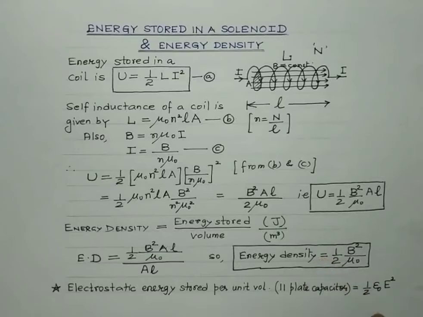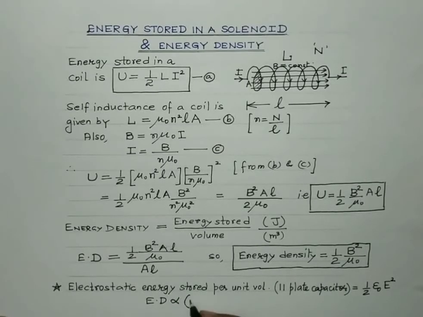Now observe the similarity between these two. This is the energy density in the case of a coil, and this is the energy density in the case of a capacitor. Here the energy is stored in the form of magnetic field, and here the energy gets stored in the space between the plates of the capacitor in the form of electric field. In both the cases, the energy density is proportional to the square of the field strength. That's the similarity.